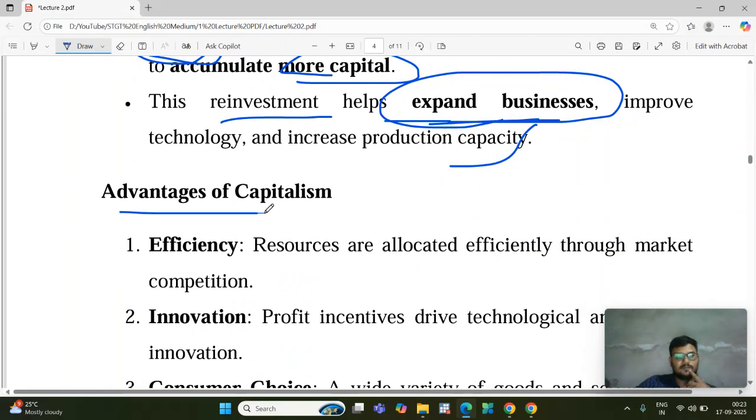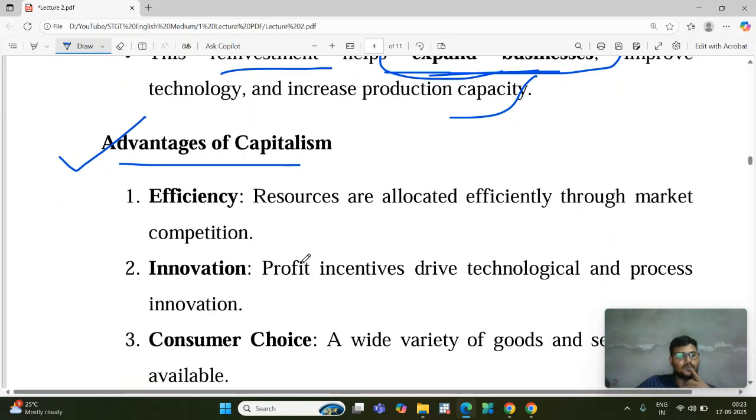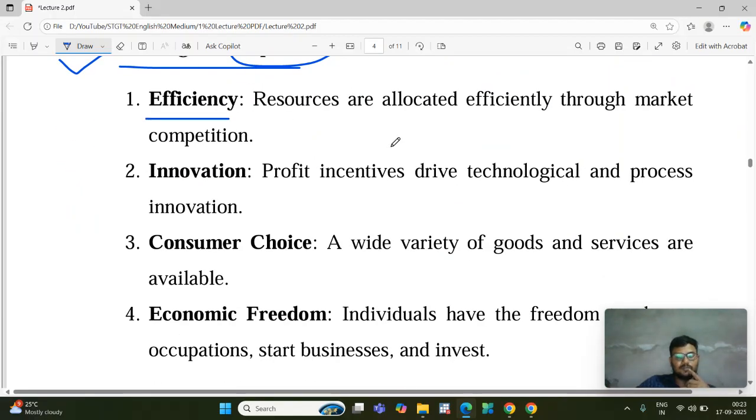Next one is advantages. Now we can see the advantages of capitalism. First one is efficiency. Why efficiency? Because individuals basically capture the whole economy. That is why the individual capitalist only pays the wage when the labor works more efficiently. That is why efficiency is higher in this type of economy, and innovation is also there, which I have just explained with the example of Lay's chips.